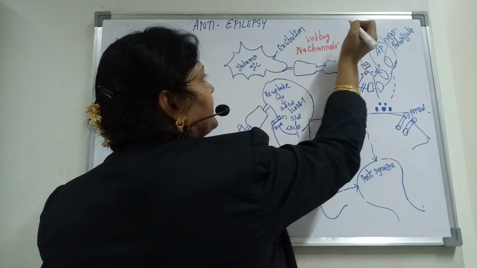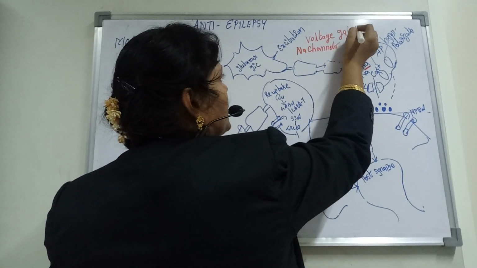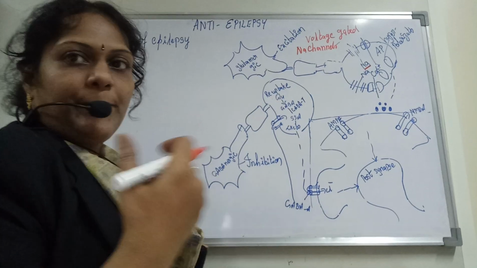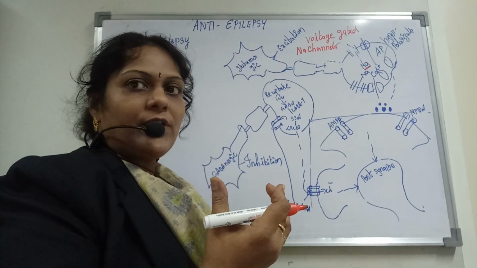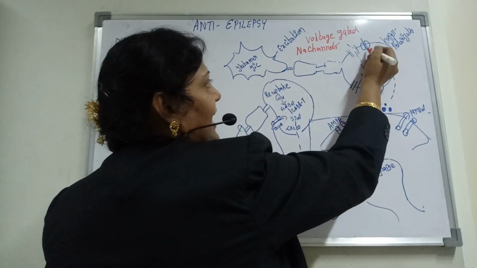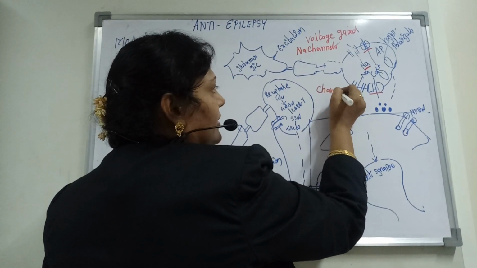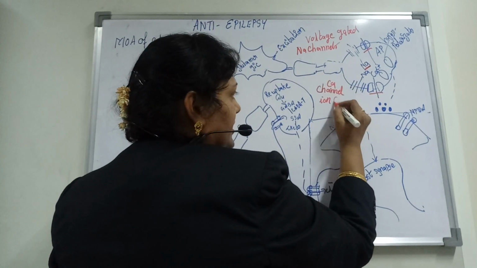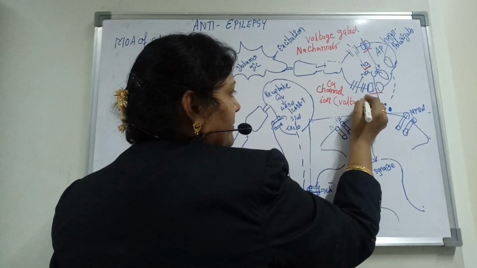These let sodium ions into the presynapse, where depolarization will start and continue until it reaches repolarization. And then the other are the calcium channels, which are also voltage gated.